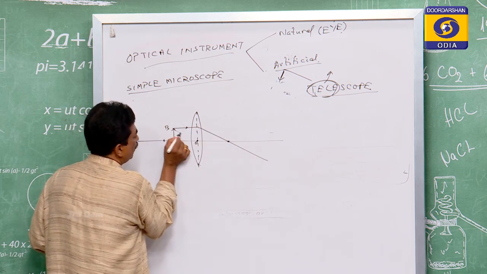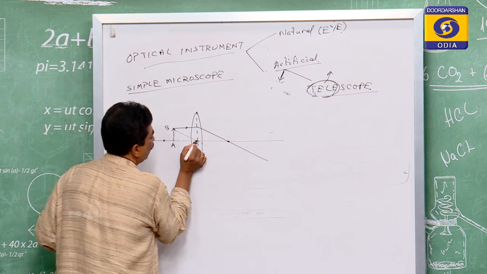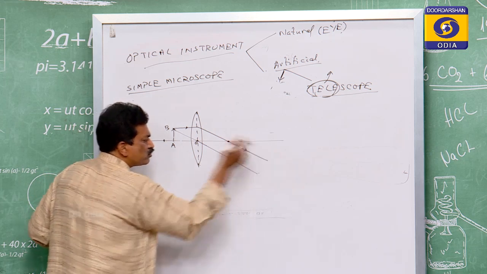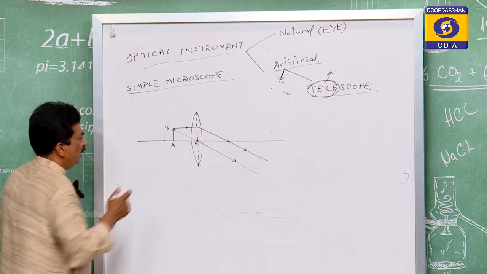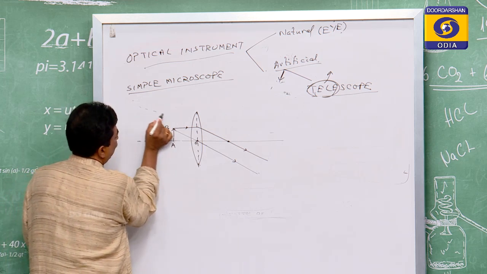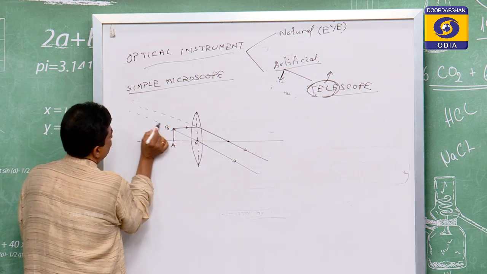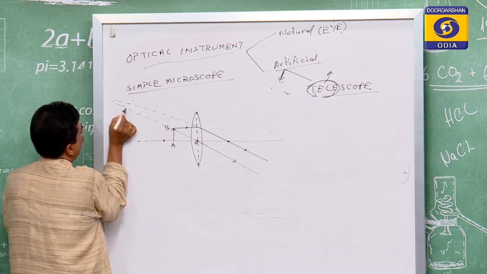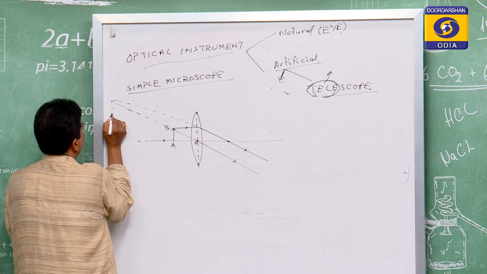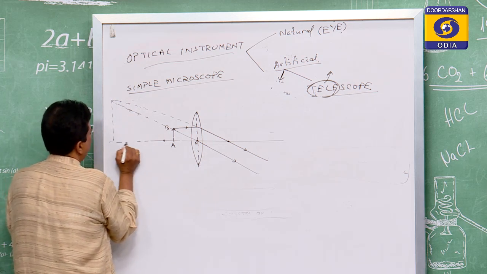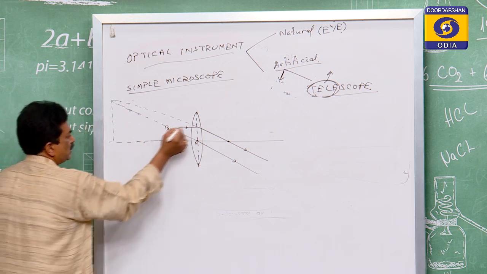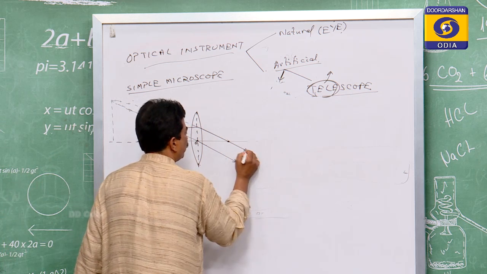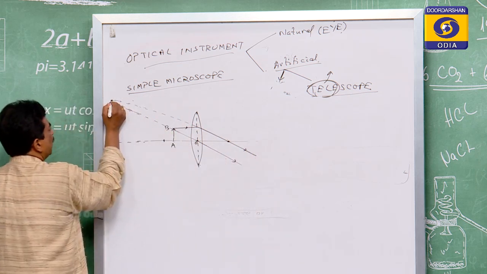Another ray will pass through the optical center, and that will go undeviated. When it goes undeviated, these two rays are not meeting at a point, so you have to extend them. So we have extended that one. This is the incident ray, these two are the refracted rays, and they are not clearly seen, so they are extended. After extension, they are meeting at a point.